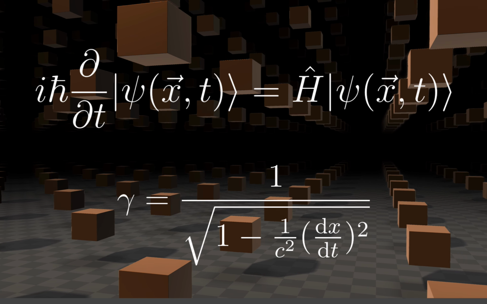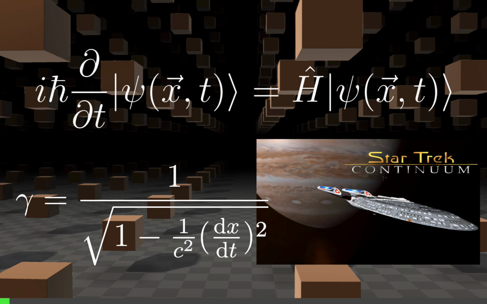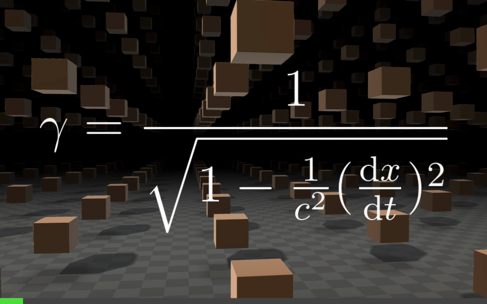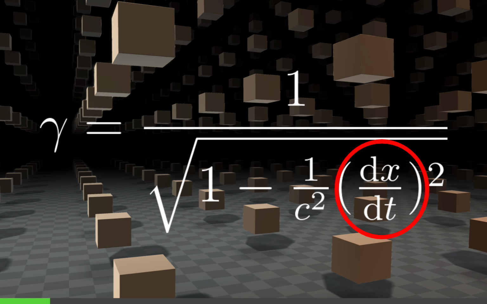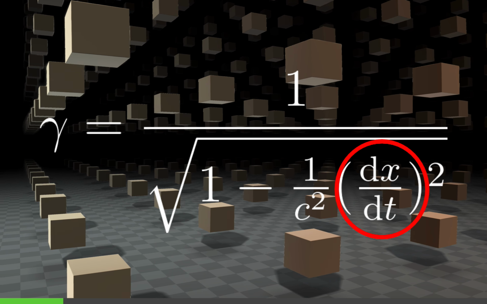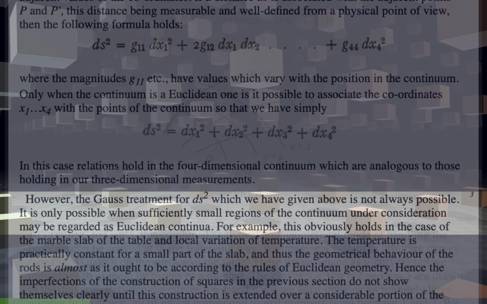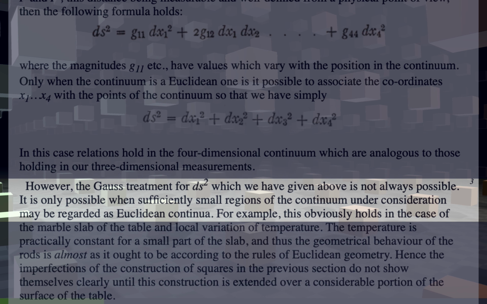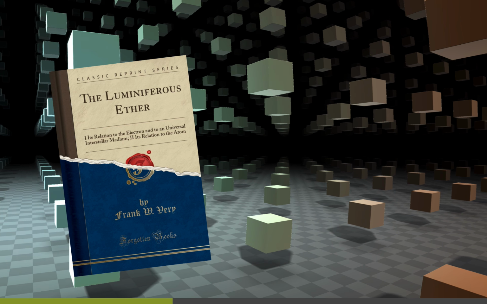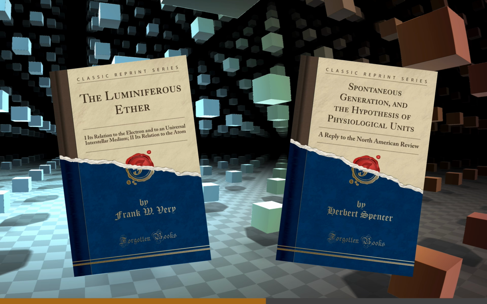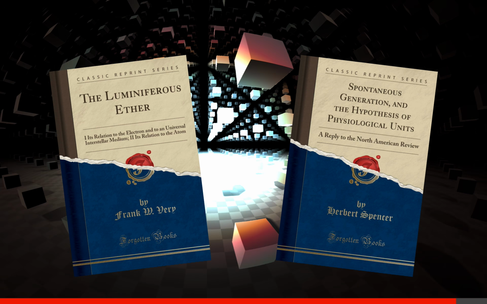Einstein too borrowed this idea when he talked about the spacetime continuum, popularizing the word continuum for generations of Star Trek fans. Actually, Einstein identified that he needed a bit more than just continuity. He needed real functions that he could differentiate twice along their variables, something that he called the Gaussian hypothesis. What you see on the screen is chapter 25 of his 1920 book on relativity, discussing this very topic. It is a bit ironic for Star Trek fans that, if the theory presented in our videos is correct, the notion of continuum will be obsolete in the 24th century, having joined luminiferous ether and spontaneous generation in the dustbins of science history.